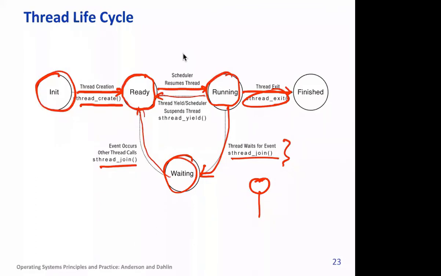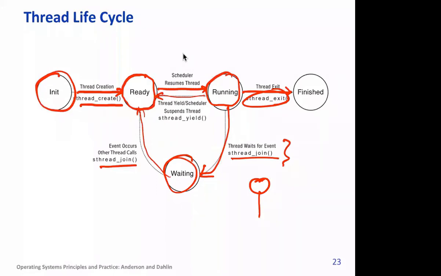Note that when we say concepts are similar, different OSs have these concepts slightly different from each other, but the overall philosophy remains the same. For example, when we fork a process in Linux or Unix, if you want to create another process which is running different code, we first run fork, and then we use another system call, exec. So basically a two-step process. In Windows, it's just a single-step process.